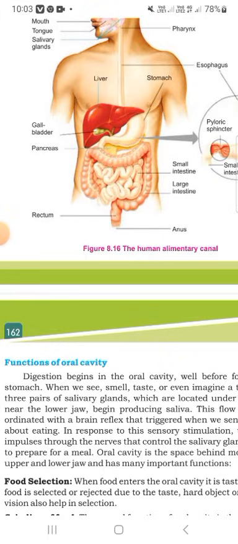Oral cavity. Discussion begins in the oral cavity.